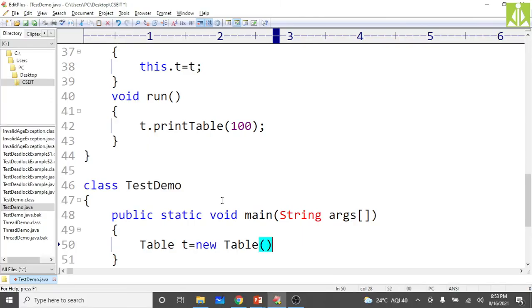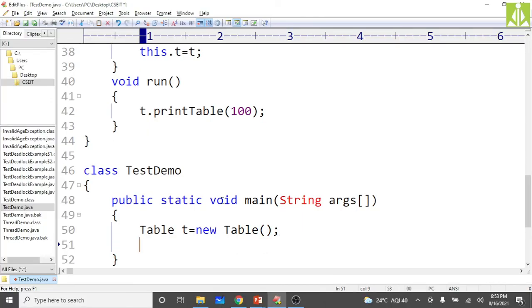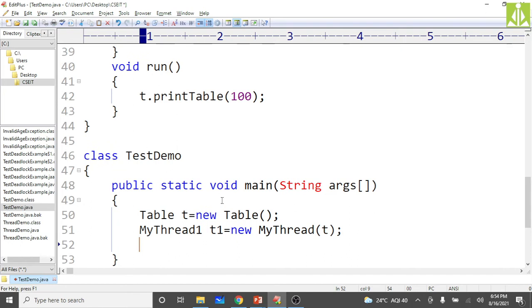Then create the thread MyThread1, that is t1 equals new MyThread1 of t. Same thing, MyThread2 t2 equals new MyThread2 of t.